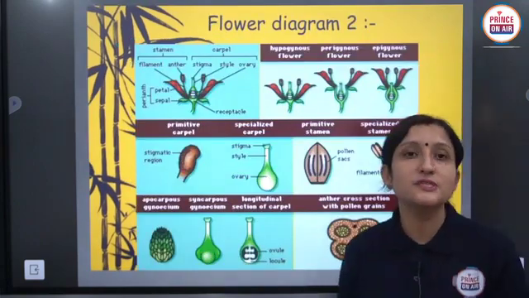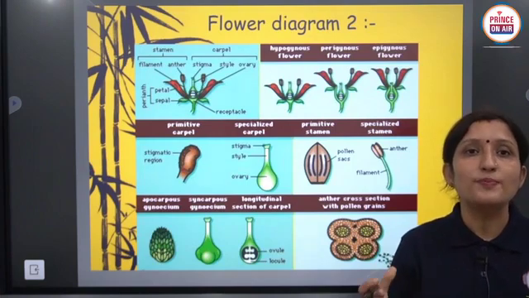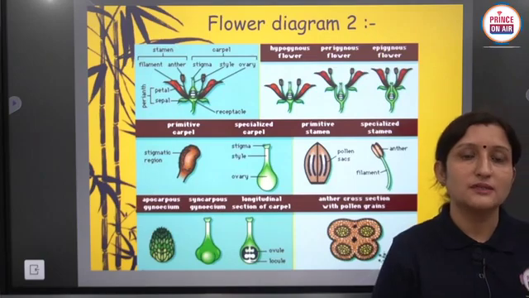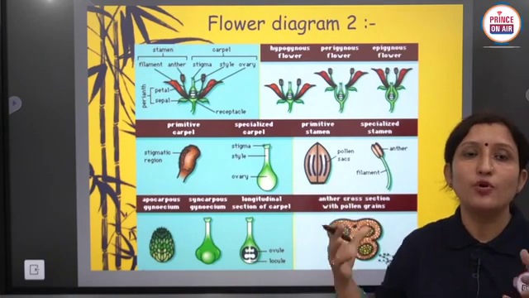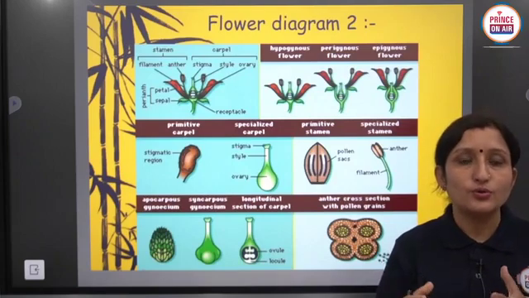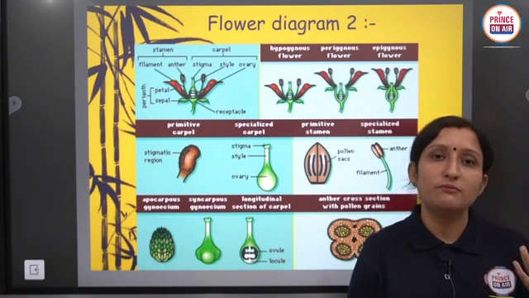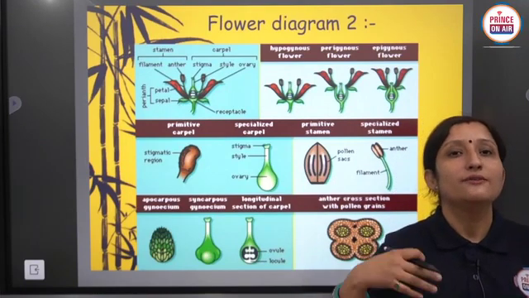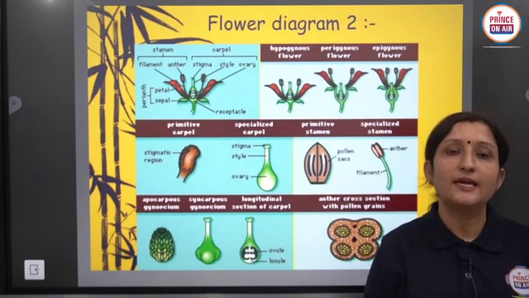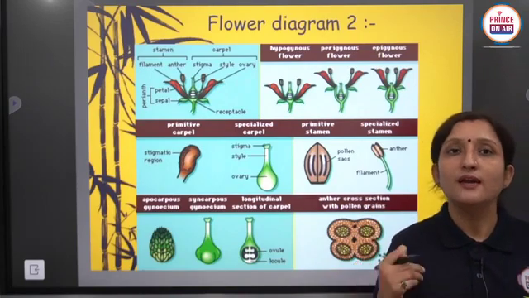If sexual reproducing structures are not present, then the flower is called a sterile flower. Some plants are bisexual because they have bisexual flowers in which both male and female reproductive organs are present. And some plants are unisexual, or they have unisexual flowers in which only a male reproductive organ or only a female reproductive organ, only one type of reproductive organ, is present. Like some plants have only stamen and some plants have only carpel.